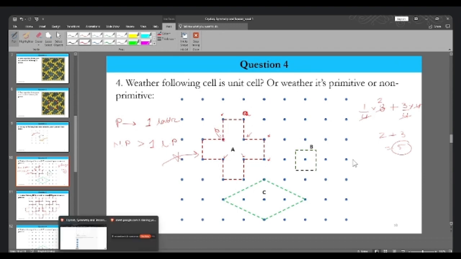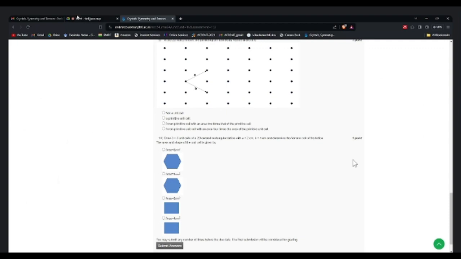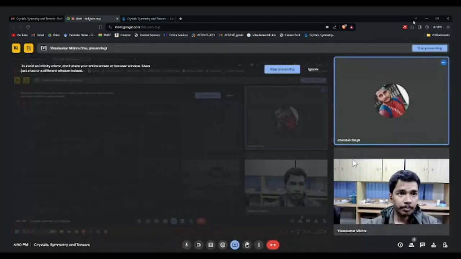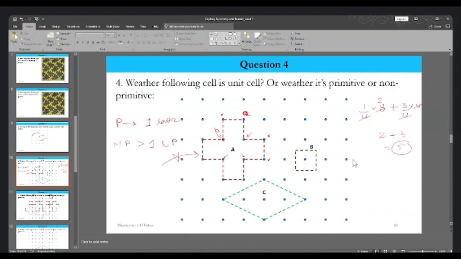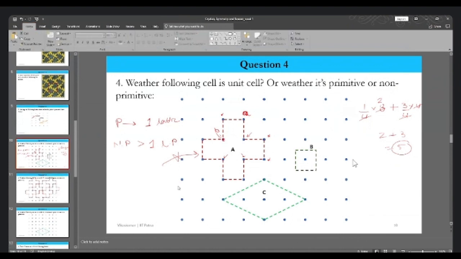Okay, so now let's move to part B. We were able to answer the first question, whether part A is primitive or not. Now we need to answer whether B is primitive or not.